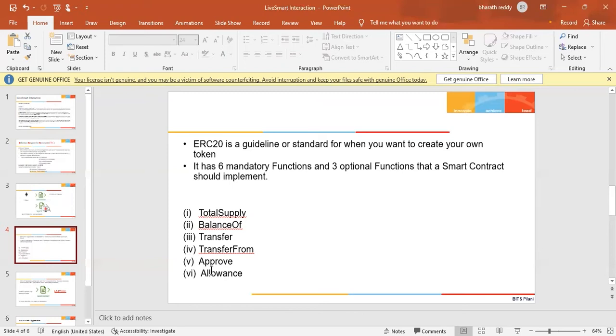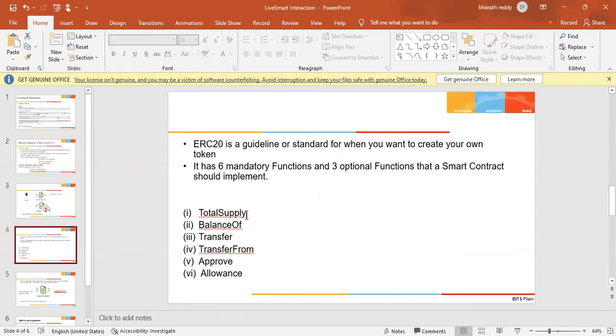Once the limit is reached, the smart contract will refuse to create any further tokens. It keeps the check of how many tokens can be created. And then there is the balanceOf method. The balanceOf method returns how many tokens a given address has. You specify the address, and it gives how many tokens it has.